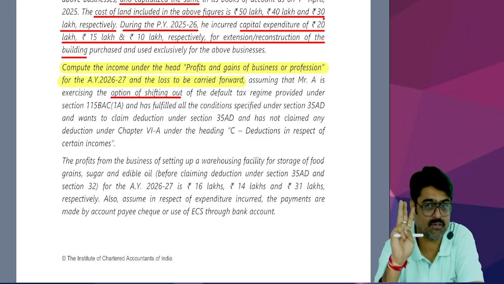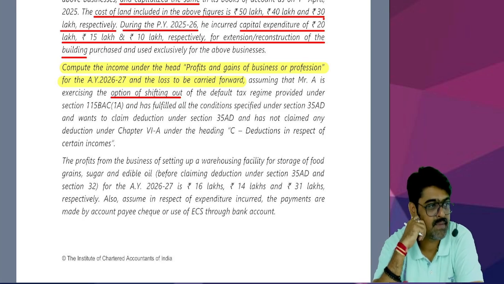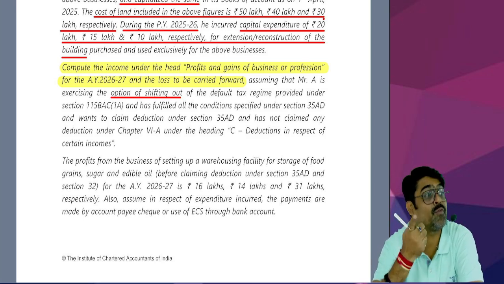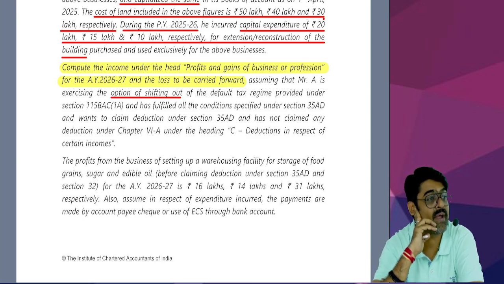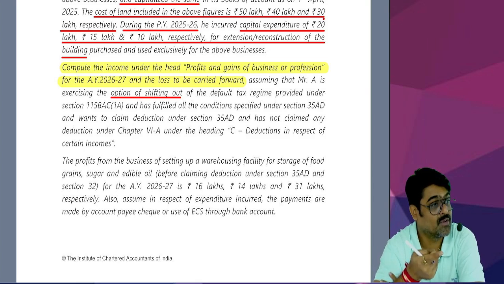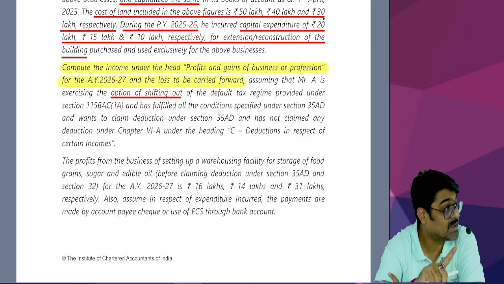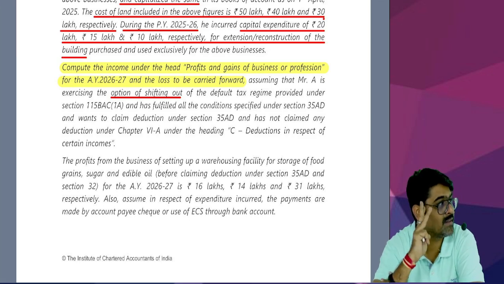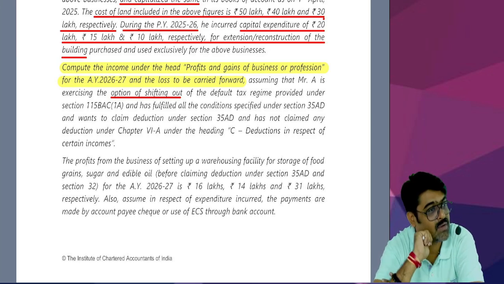So 3 places under the head PGBP. Number 1, if you follow 115BAC, the default tax regime, you cannot claim additional depreciation. Point number 2, you cannot claim donations for scientific research under section 35. And third, you cannot claim deduction under section 35AD. These 3 deductions are disallowed if you follow the default tax regime.